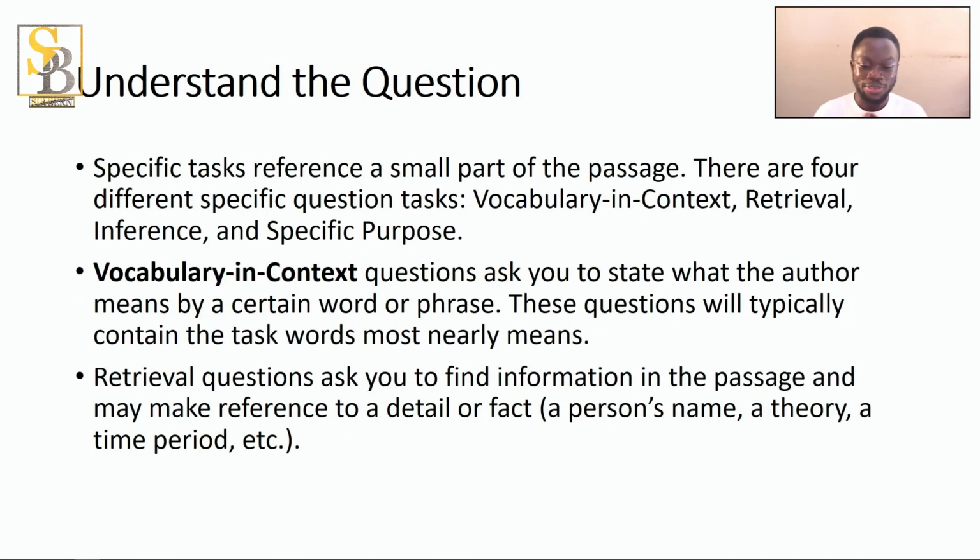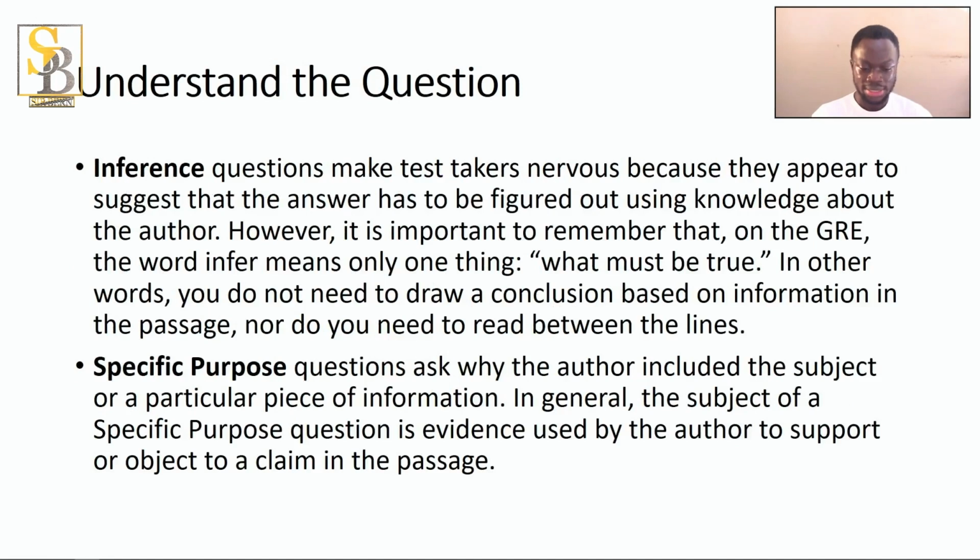Then specific tasks. Specific tasks reference a small part of the passage. There are 4 different specific question tasks. Vocabulary in context. They can find a word in the passage and ask you what this word in the passage means. Then retrieval will tell you to go to a place and retrieve information from there. So according to this person, what did this person do? What did that person do? Then inference. So per this, we can infer that. That one too is there. Then specific purpose. Specific purpose is per a specific part of the passage. So vocabulary in context, like I said, asking a question, retrieval, finding information about the person or theory in the passage.